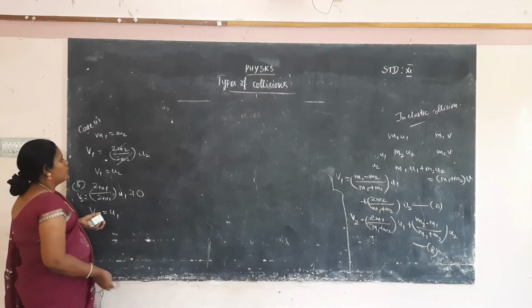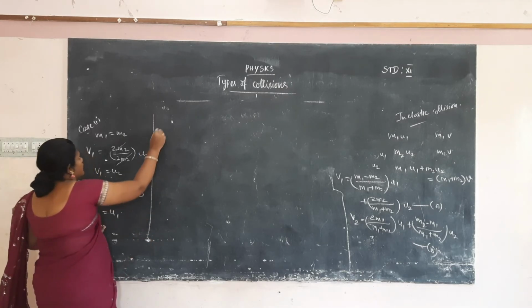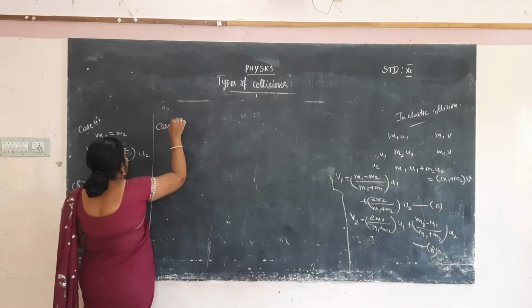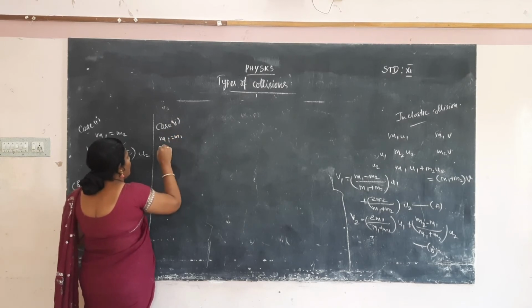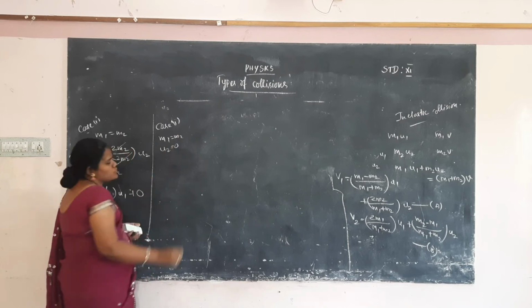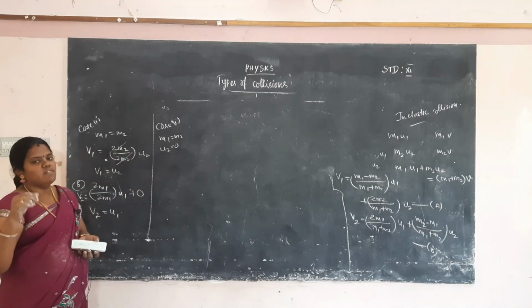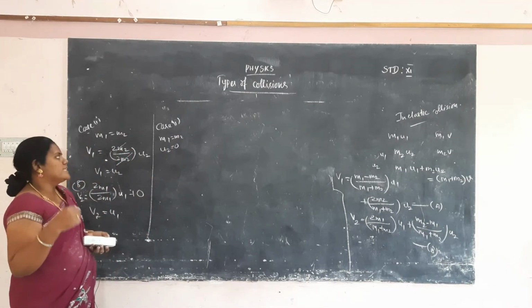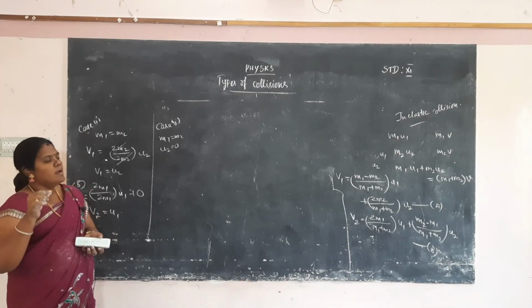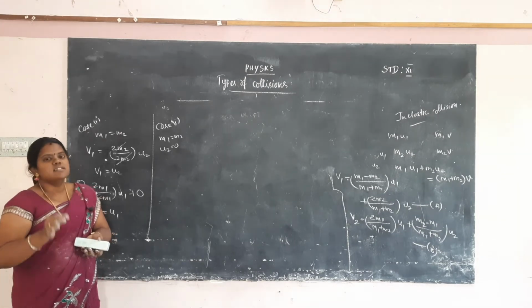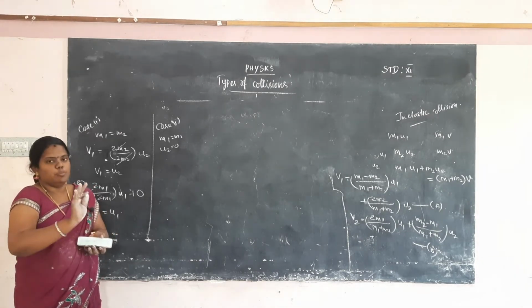So now we have to consider the second case, case 2. Again we have to consider M1 is equal to M2, okay. Now U2 is equal to 0 also. The initial velocity of the second particle is also 0. What's the meaning of that? The second particle will be in a rest position, not in a moving position.